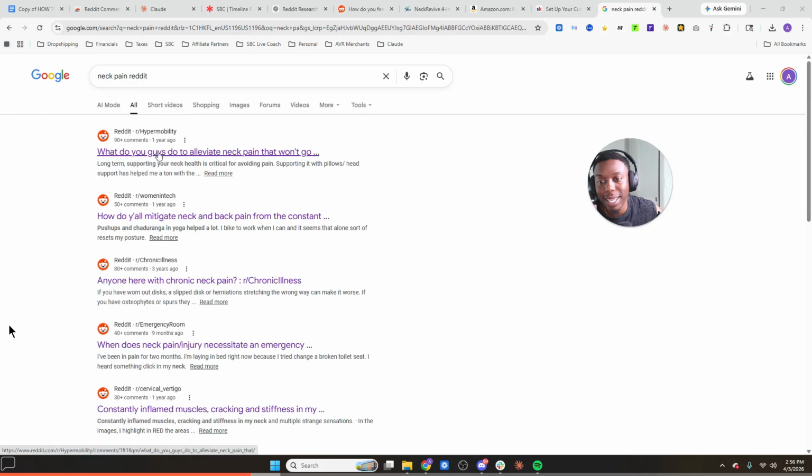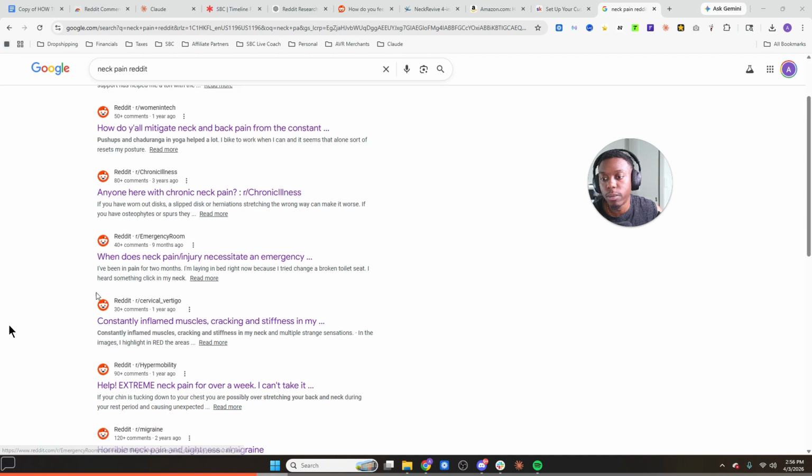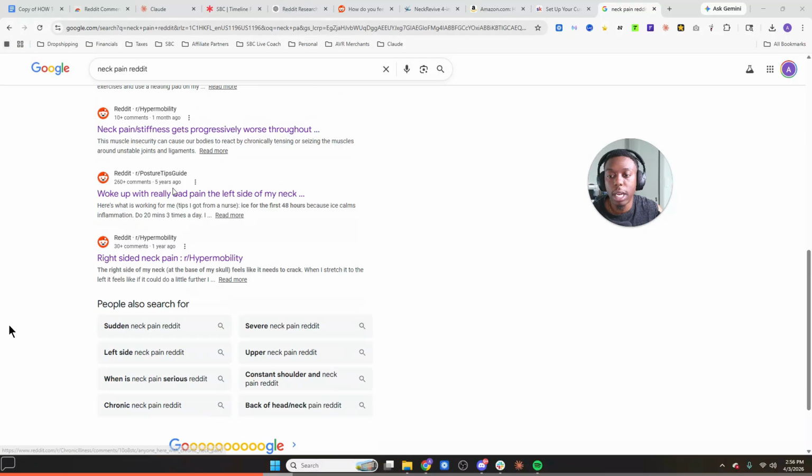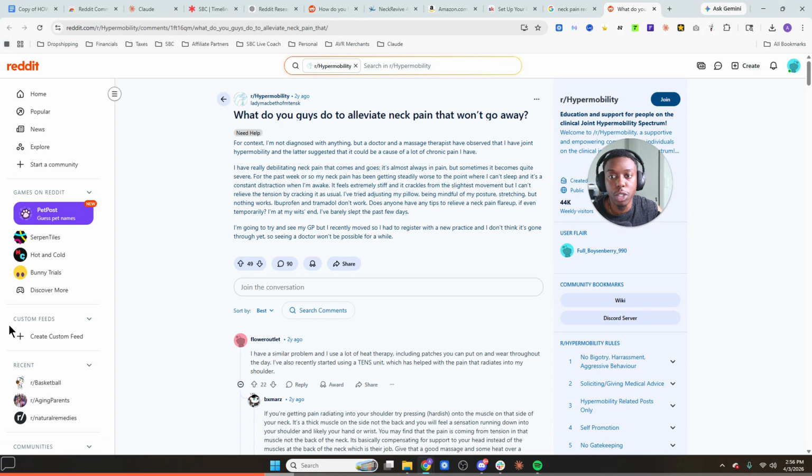The point here is that you want at minimum 10 scraped Reddit forums. And ideally, you'd want to hear it from the person themselves. They'll sometimes show you the r/ Reddit, like r/Reddit would be the headline here of whatever the Reddit is. I normally like to get my comments or my scraping from the actual comment post itself. So as you can see here, this first one opens up directly to the person's actual comment rather than the Reddit forum itself, hypermobility. Right? Hopefully that makes sense to you guys.